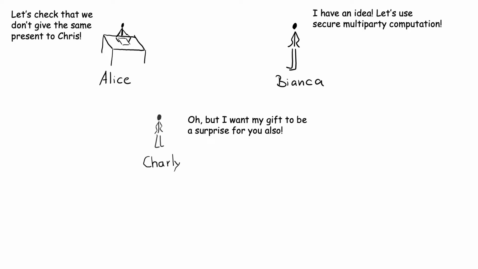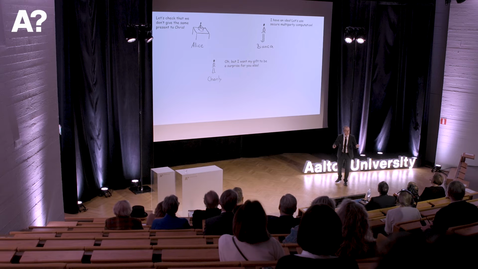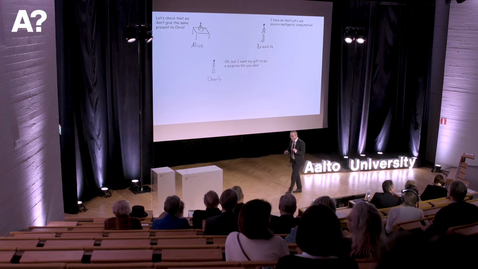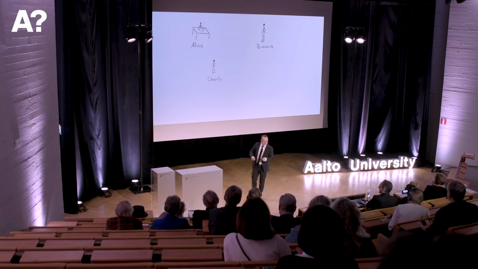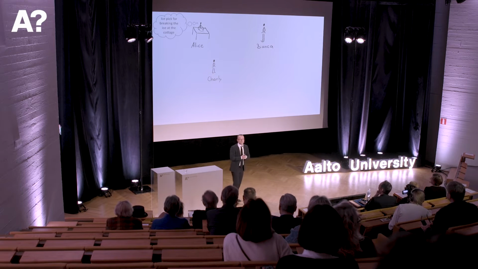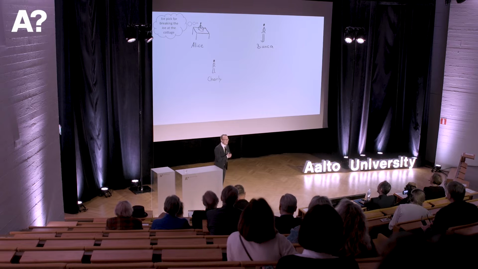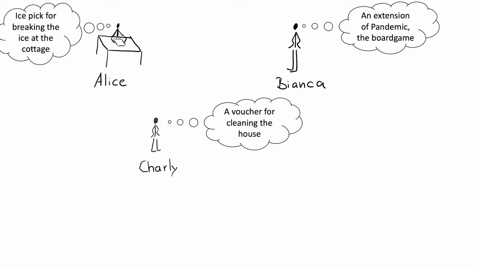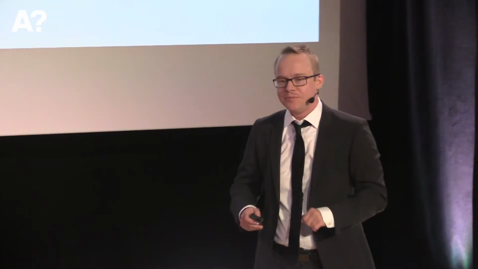Bianca is a cryptographer, and she has an idea. She says, let's use secure multi-party computation. So what is this? So each person has a secret input of what Chris might need. Let me not read it out, it's very secret. So this is what Alice thinks. This is what Charlie thinks Chris needs. And here's Bianca's idea, an extension of Pandemic, board game.